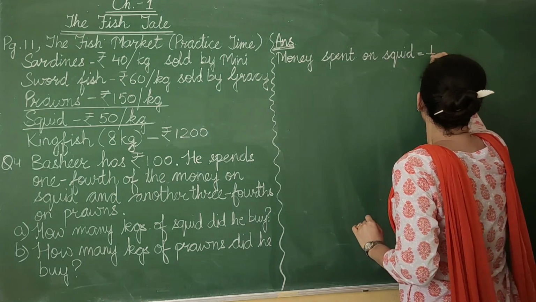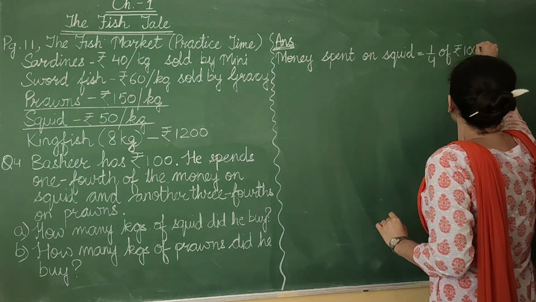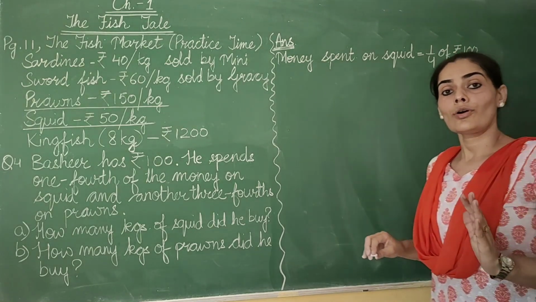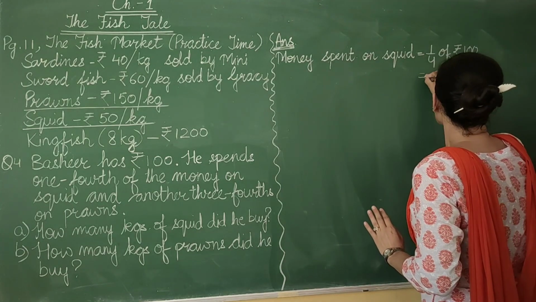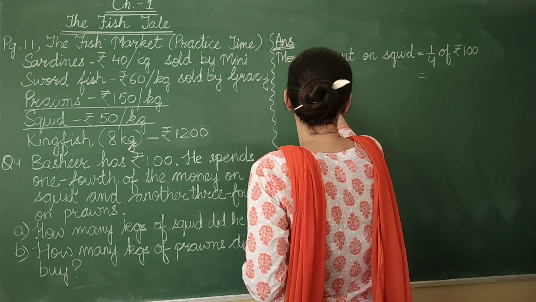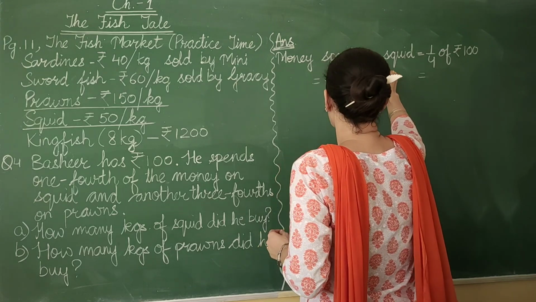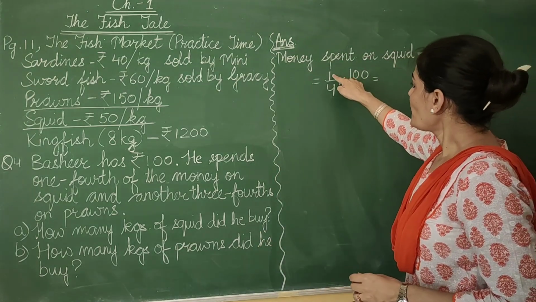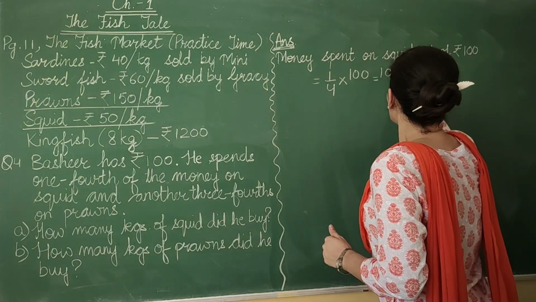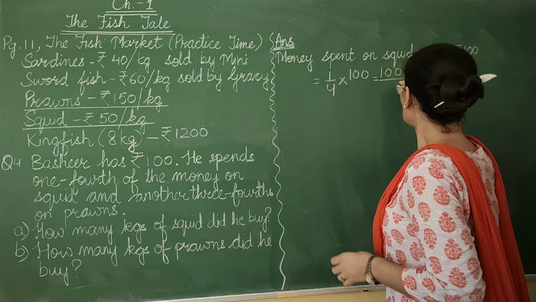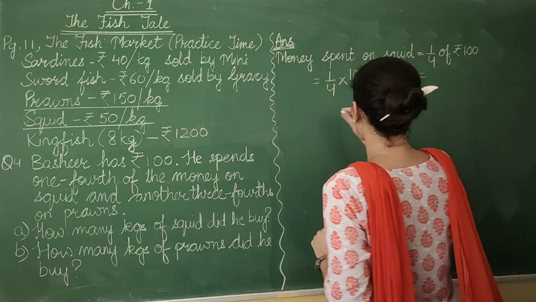So shall I write 1/4 of rupees 100. You know, of means multiply. Can I write it as, let's write from here itself, 1/4 multiplied by 100. Multiply this numerator with the whole number. 1 into 100 gives you 100 and denominator is 4. Let's divide 100 by 4.